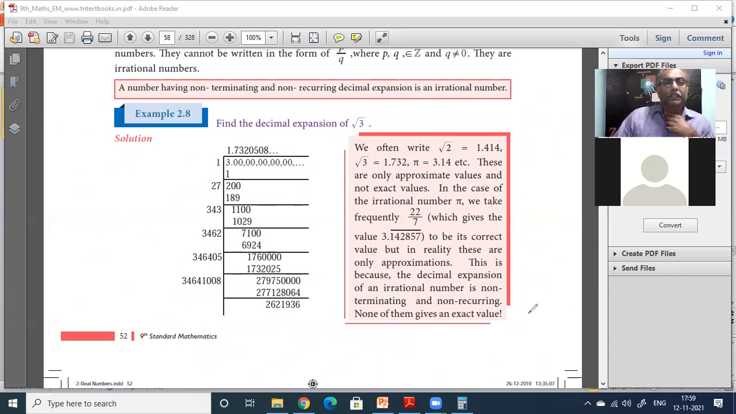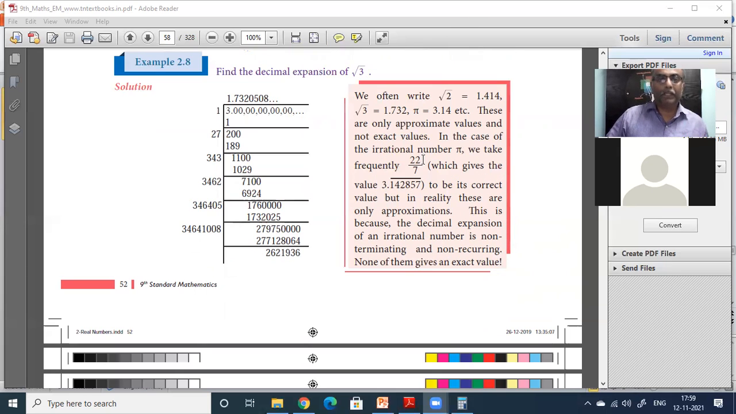So this is the expansion of root 3. This is how you arrived at the sum 1.73, 2, 0, 5, 0, 8, and it will never repeat. It will never be recurring, nothing recurring. Constantly it will be varying. No pattern at all you will see. That is why it is an irrational number. So you got that.